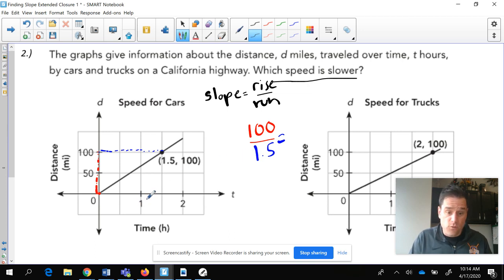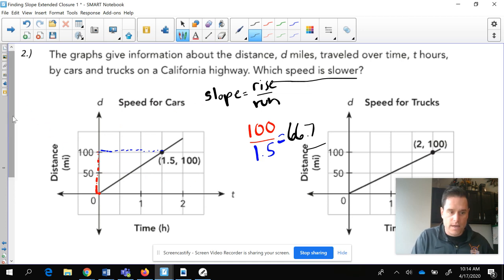And so if we take rise over run, we're going to rise up 100. We're going to go over 1.5. And we can take out our trusty calculators, our cell phones, and we can solve this. I don't mind if you use a cell phone for this. And we're going to round this, so the speed of cars is going to be 66.7 miles per hour.